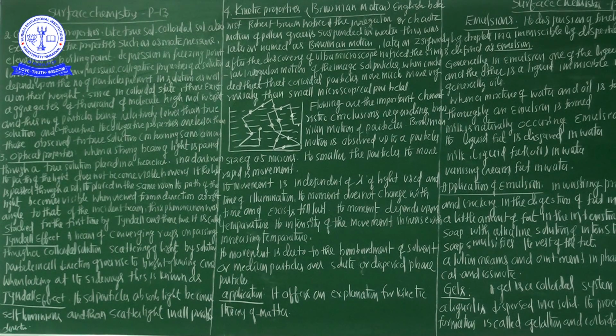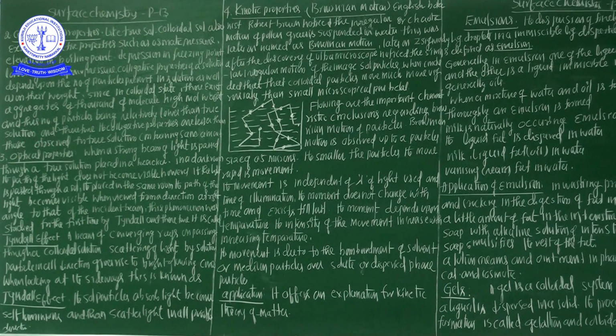What are colligative properties? Actually, whenever a solute dissolves in a solvent, some properties are exhibited. Such exhibited properties are called colligative properties. What are the colligative properties? Osmotic pressure, elevation of the boiling point, depression of the freezing point, and lowering of the vapor pressure. These are the colligative properties.